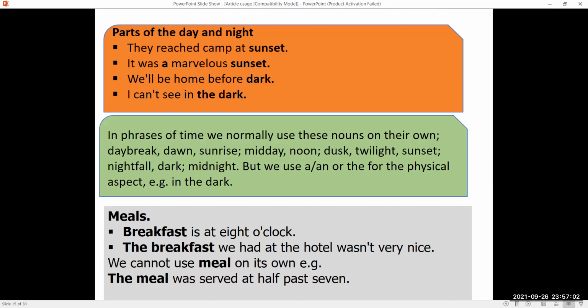In meals, generally we have no article till the time we want to make it special. Breakfast is at 8 o'clock. The breakfast we had at the hotel wasn't very nice. We cannot use meal on its own. For example, the meal was served at 7:30.